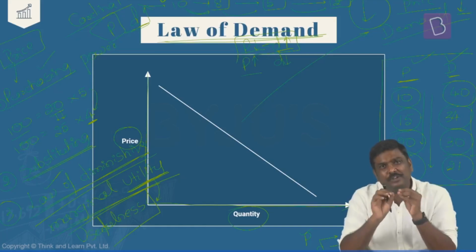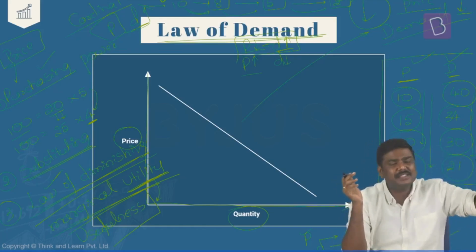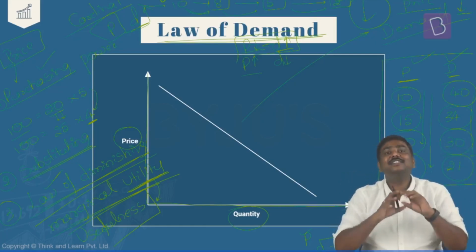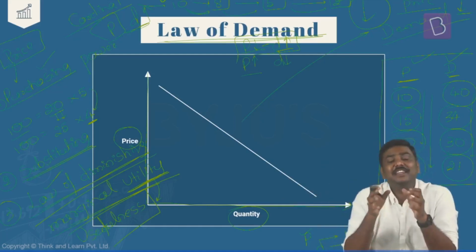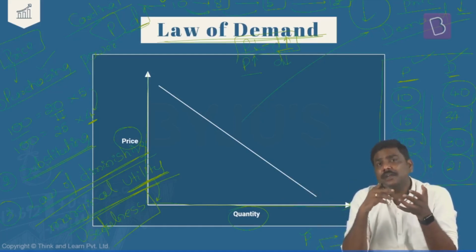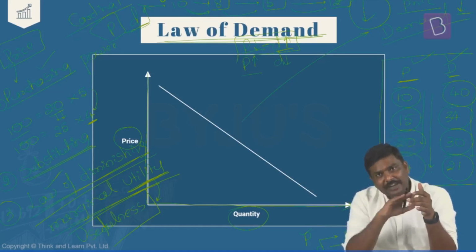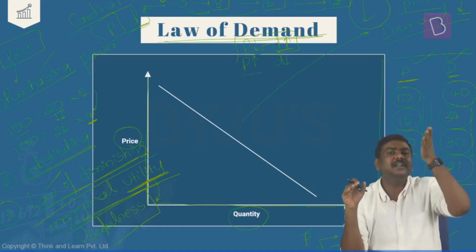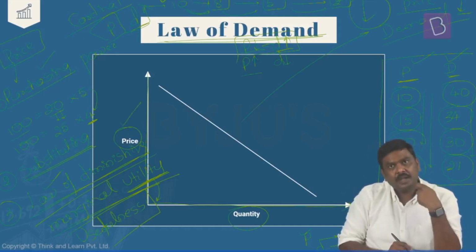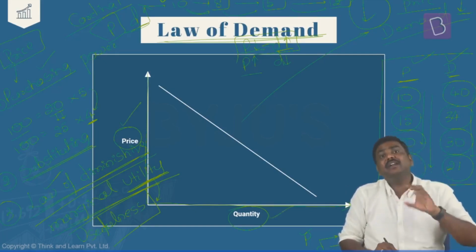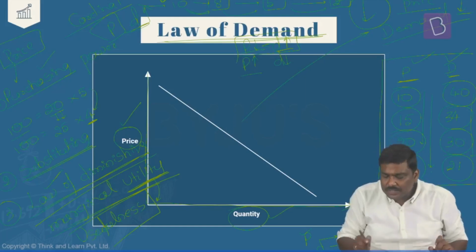But in economics, we do not follow this particular rule, because right from the beginning, this kind of representation has been followed, and we are continuing the same representation. That is, in the case of the demand curve, supply curve, etc., in economics, we draw the dependent variable along the x-axis and the independent variable along the y-axis. That is, price will be along the y-axis, and the quantity demanded for a particular product will be drawn along the x-axis. Now, have a look at this.